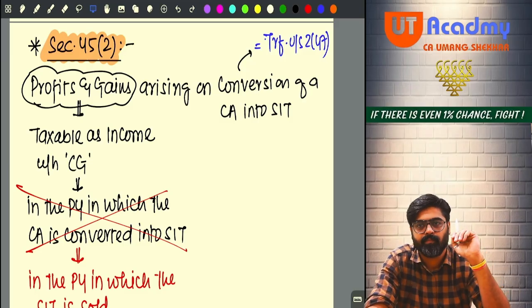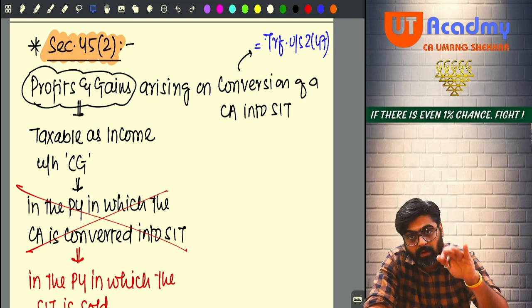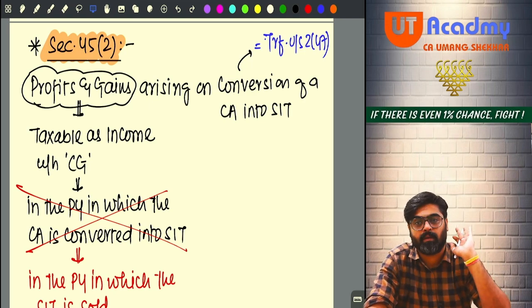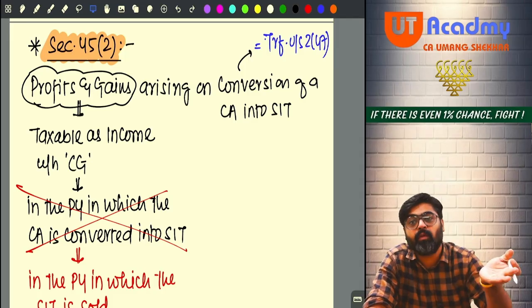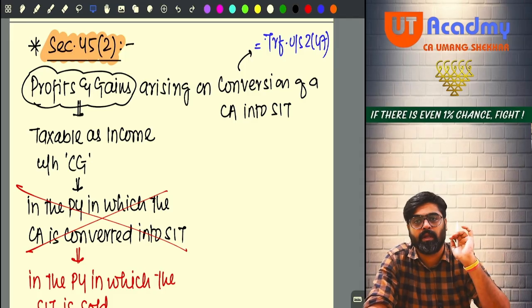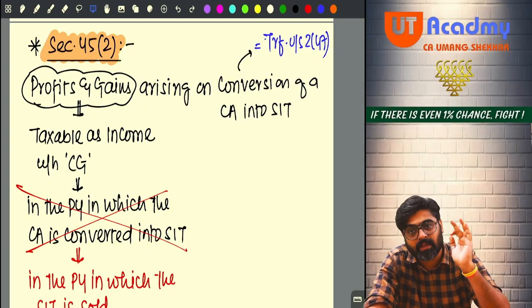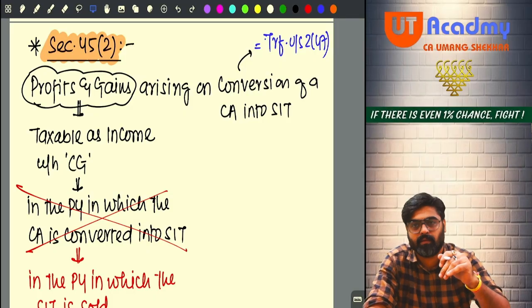So first of all, you have a capital asset. That capital asset is now converted into stock in trade of your business. So on conversion, whatever gain happens, even that gain we are going to charge under this head only. We will consider that gain as a capital gain.